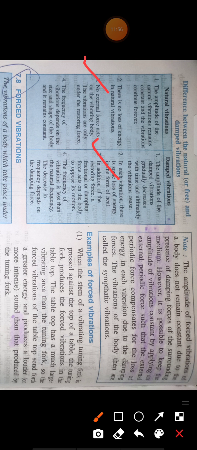The fourth point: the frequency of vibration depends on the size and shape of the body. In damped vibration, the frequency of vibration is less than the natural frequency. The decrease in frequency depends on the damping force.